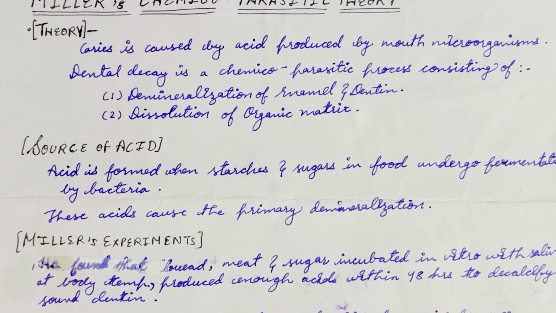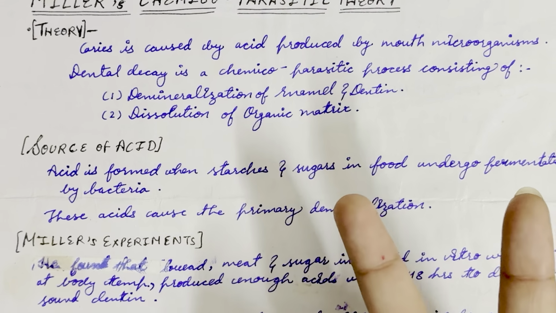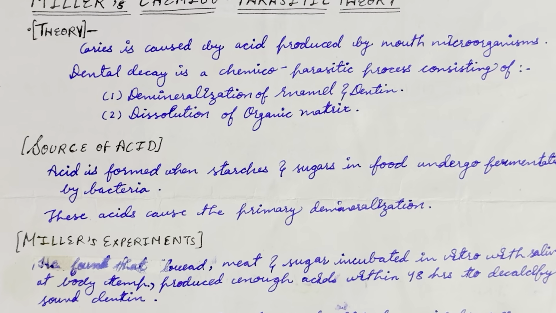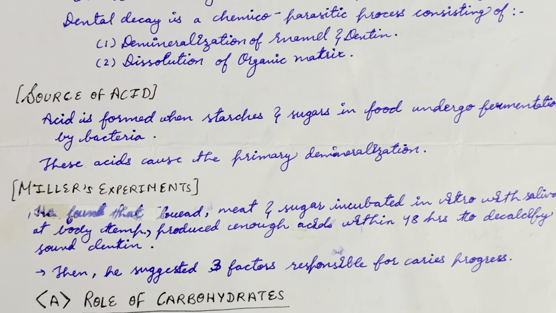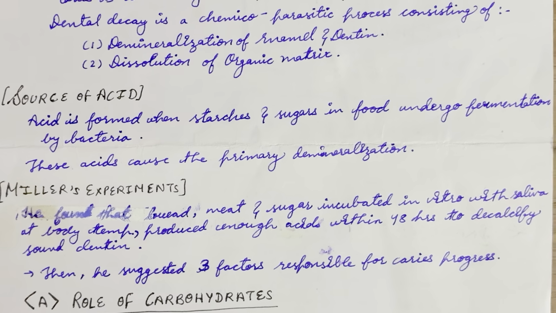Dental decay is a chemico-parasitic process consisting of demineralization process of enamel and dentine, and dissolution of organic matrix. Now, what is the source of acid? Acid is formed when starch and sugar in food undergo fermentation by bacteria, and this acid causes the primary demineralization.